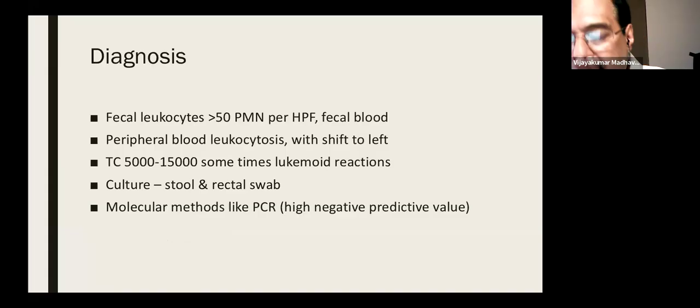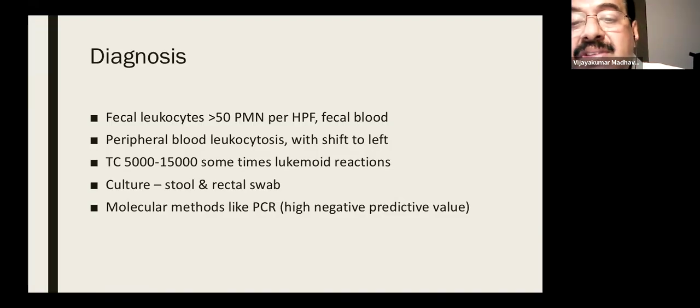So this is the problem in diagnosing Shigella. That is very difficult to diagnose. If you make an algorithm, it is very difficult to diagnose between diarrhea from usual rotavirus or other viral diarrhea, which doesn't require antibiotics, and Shigella, which requires antibiotics very early. So whenever a child is coming from an epidemic or any area where Shigella is reported, and if the child is unusually toxic, febrile, and having abdominal pain, tenesmus, and of course, it is very clear if there is blood in stool and features of encephalopathy, we can suspect Shigella.